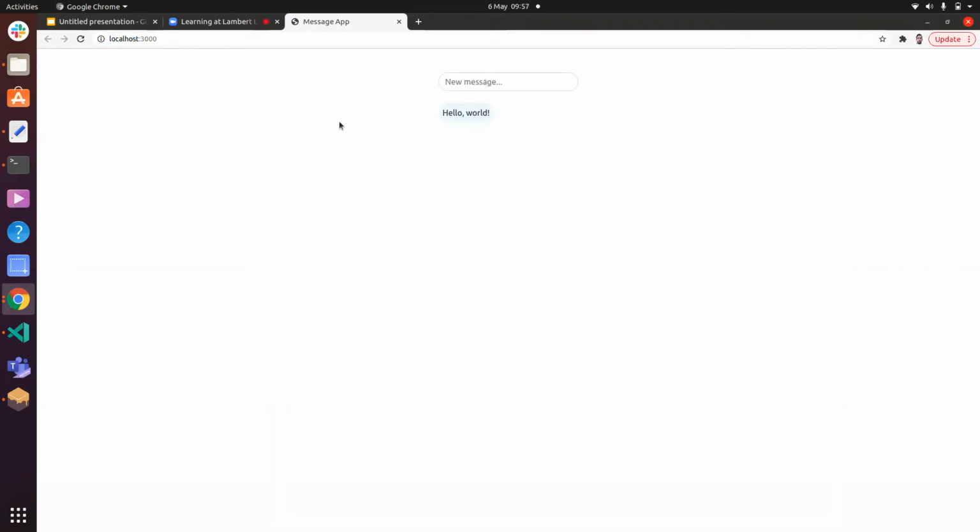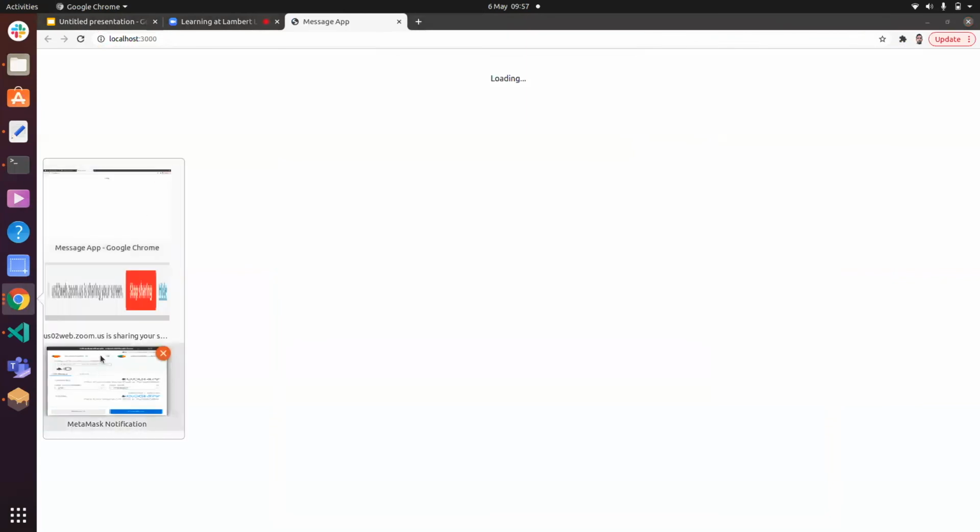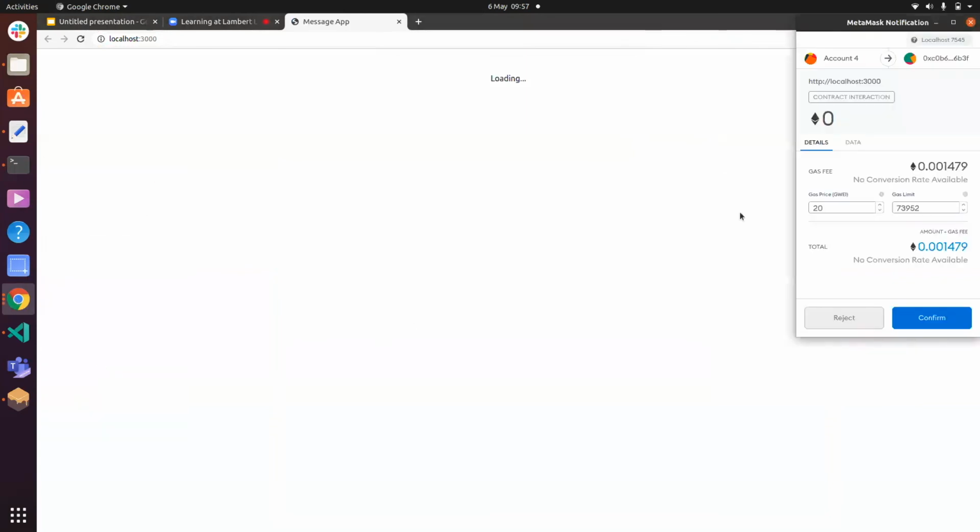Okay, so now we actually have a text box here, and we can enter some text. So hello again, I'll hit enter. And now what will happen is we'll get a screen which will tell us to confirm. And here we just sign the blockchain. So we actually make a signature. I'll confirm. And that should work. And there we go.